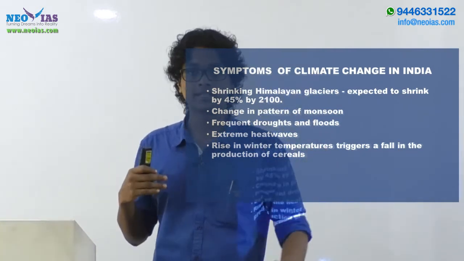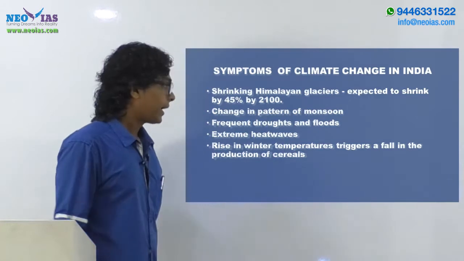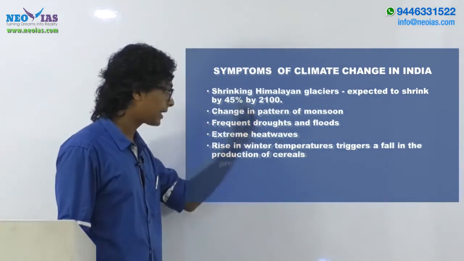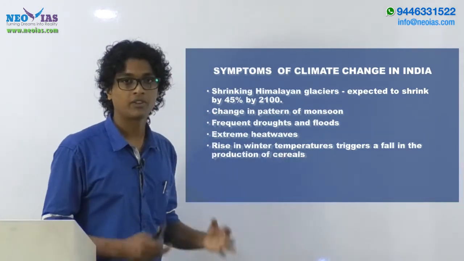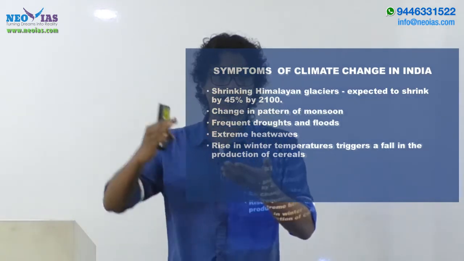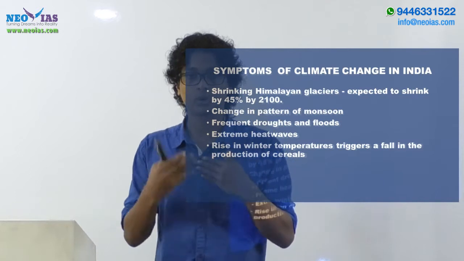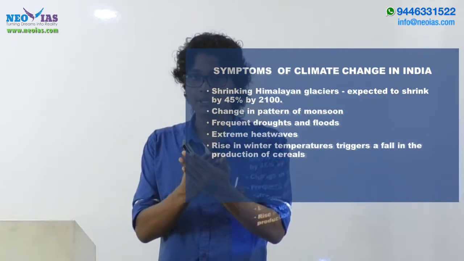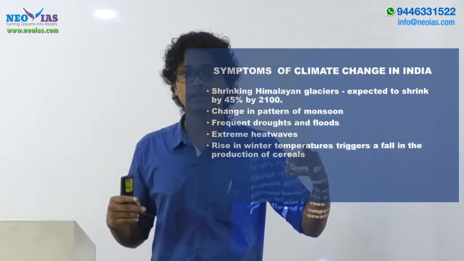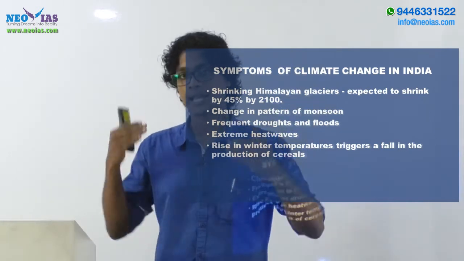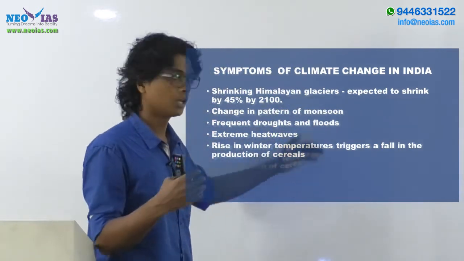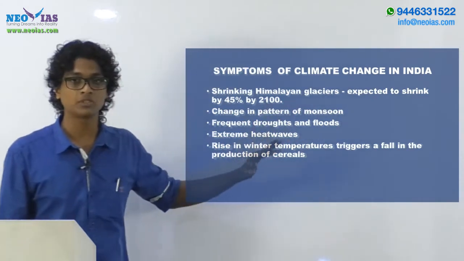Another symptom is the rise in the winter temperature. We all know that the temperature will be lower during winter, and we will be having winter rainfall, which is important for rabi cultivation. What happens is that during the winters, we are now witnessing higher temperatures. This can affect our agriculture productivity. So all these things can be seen as the symptoms in India.